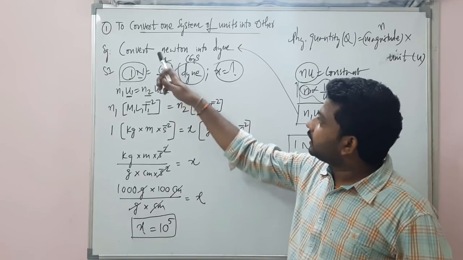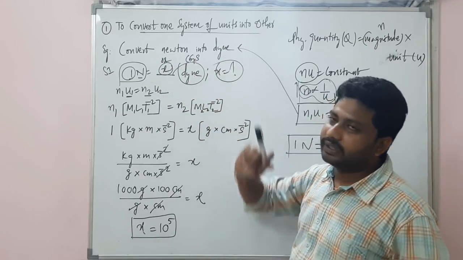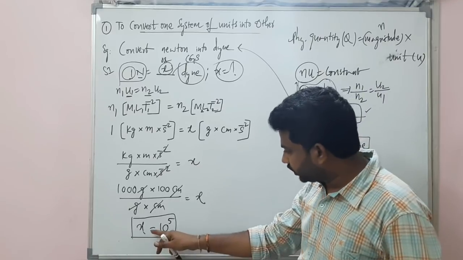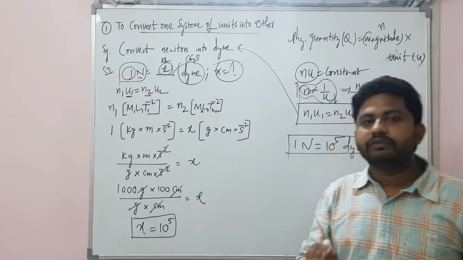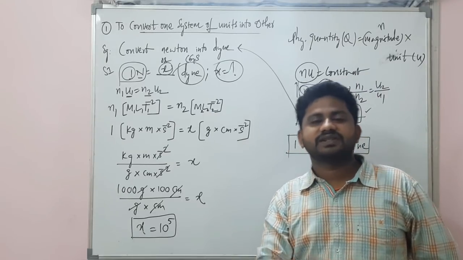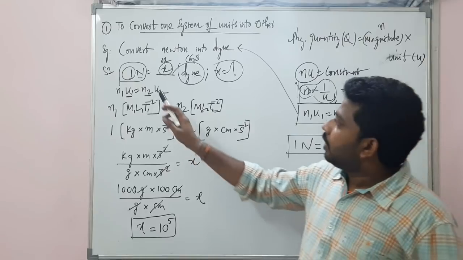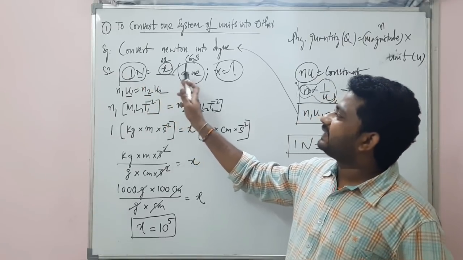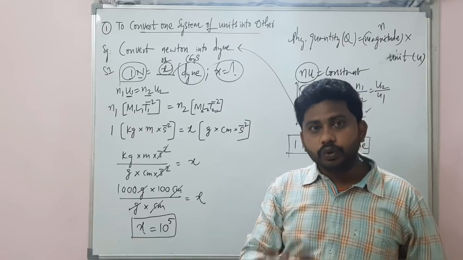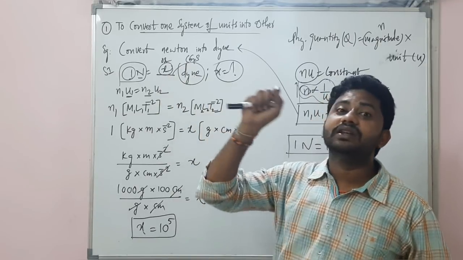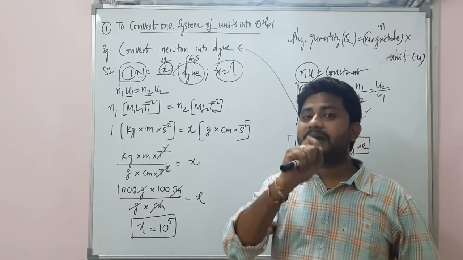Question is, convert Newton into dyne. We know the answer. 1 Newton is equal to 10 raised to 5 dyne. But still, we need to prove it by using dimensional analysis. 1 Newton is equal to X dyne. How much dyne? That X is the unknown. We know clearly that X will be the numerical, means a magnitude.